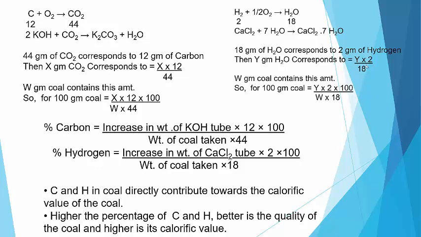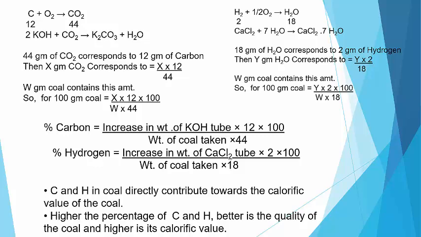But this amount is again present in W gram of coal. So for 100 gram of coal, again by cross multiplication, we get y into 2 into 100 divided by W into 18, where y is the increase in weight of the CaCl2 tube and W is the weight of coal.